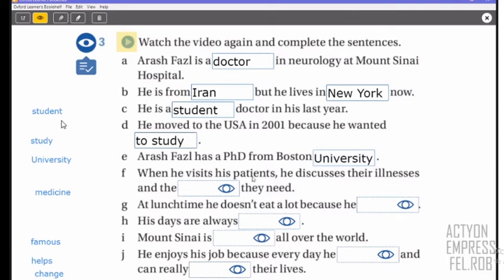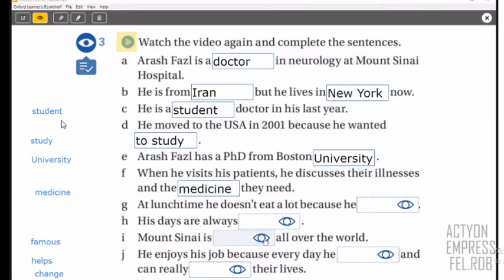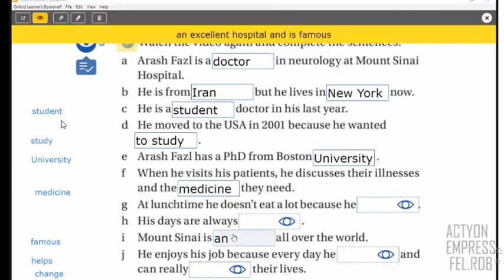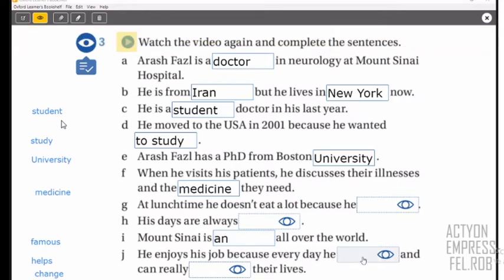And then you have when he visits patients, he discusses their illnesses and the medicine they need. Very good. And then in letter I, Mount Sinai is famous all over the world. So here we have two adjectives, but it's correct, famous, right? It is an excellent hospital and is famous, both. But famous is correct, right? And then he enjoys his job because every day he helps and changes the patients' lives, right?